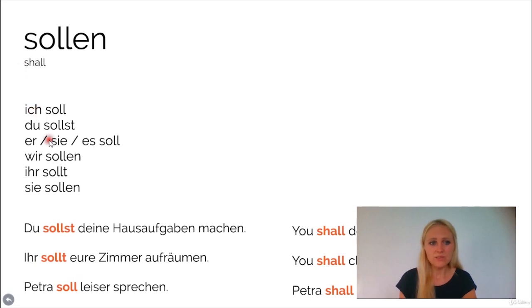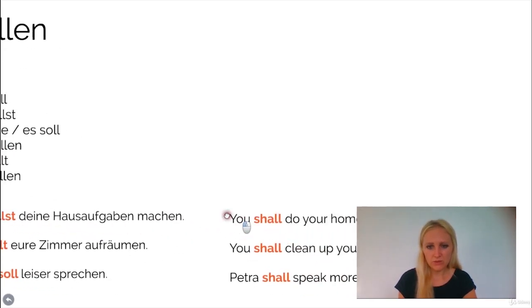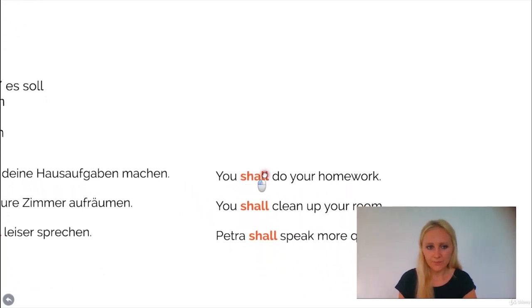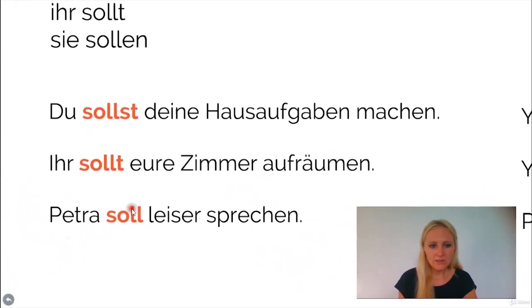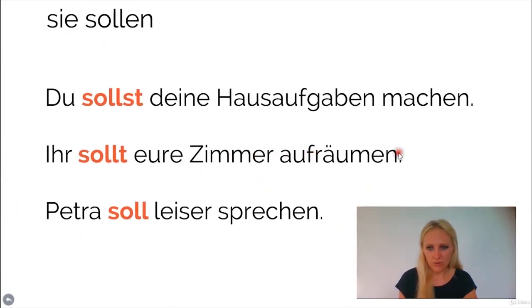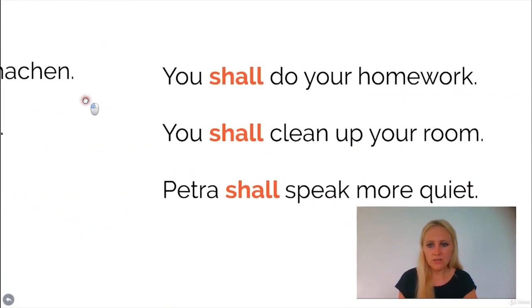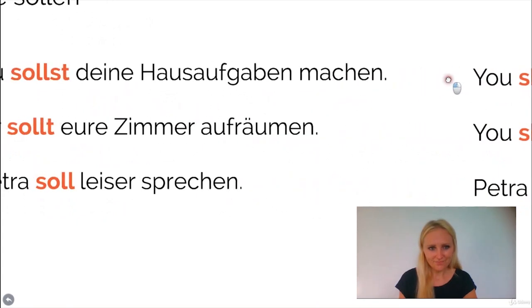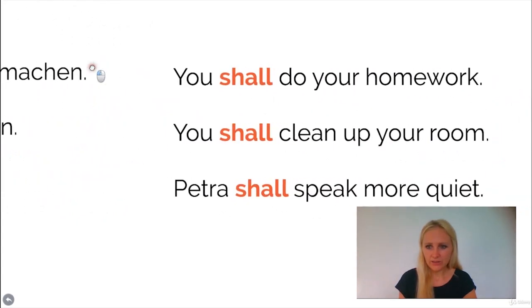Okay? So here let's have a look at the conjugation. Ich soll, du sollst, er, sie, es soll, wir sollen, ihr sollt und sie sollen. So here, du sollst deine Hausaufgaben machen. It means you shall do your homework. The next one, ihr sollt eure Zimmer aufräumen. It means you shall clean up your room. Actually, it is your rooms.